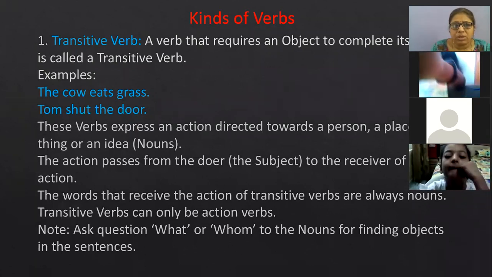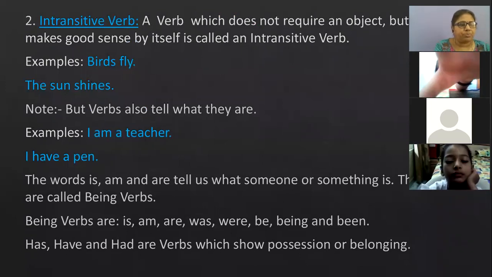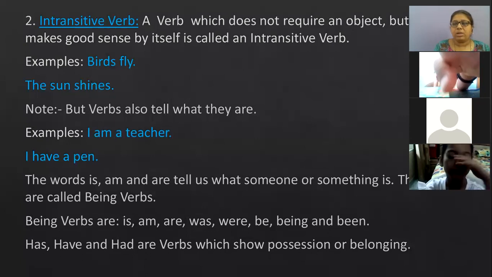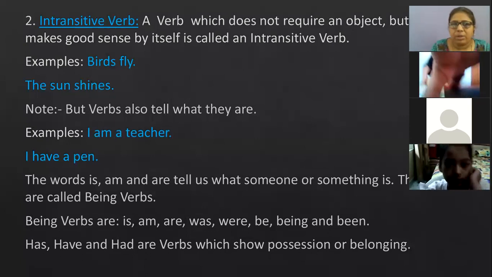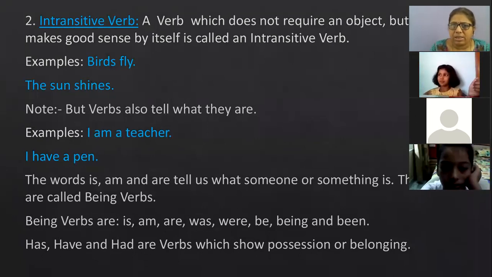Now coming to the second part, what is intransitive verb? So when we talk about intransitive verb, a verb that does not require an object but makes good sense by itself is called an intransitive verb. What do you mean by this? With the help of an example, we can learn this. Birds fly.